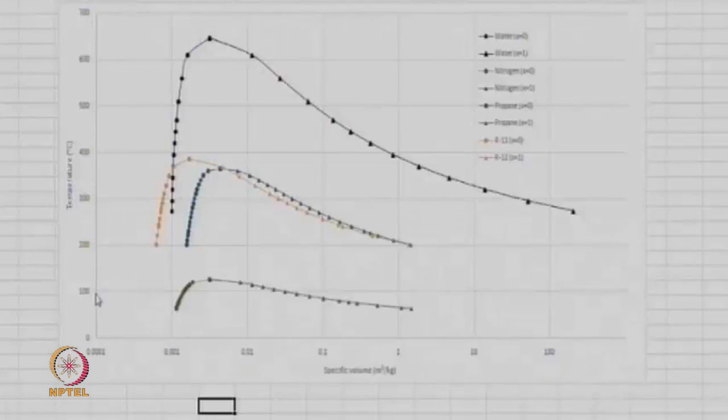Okay, there is a small change here. I've written here temperature in degrees Celsius. This is not right. This is temperature in Kelvin. So we can make that change here.